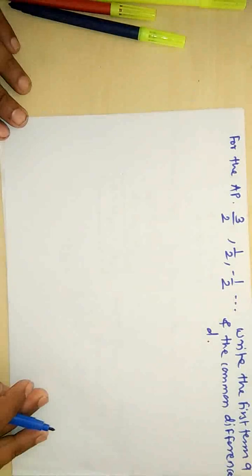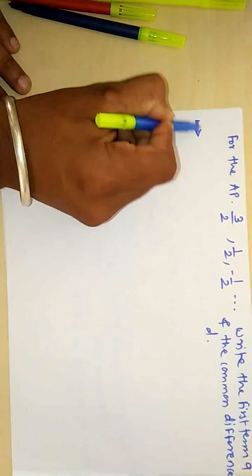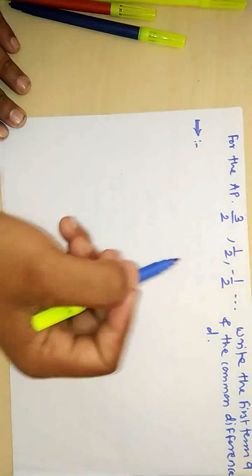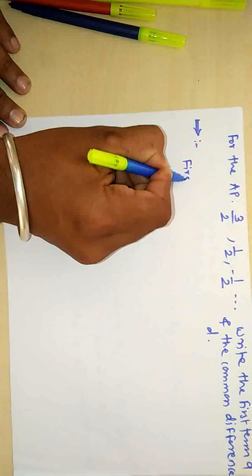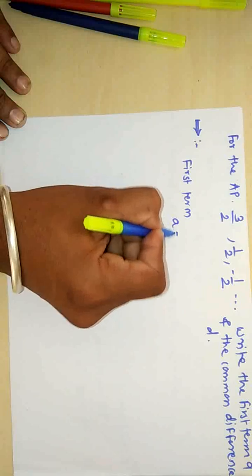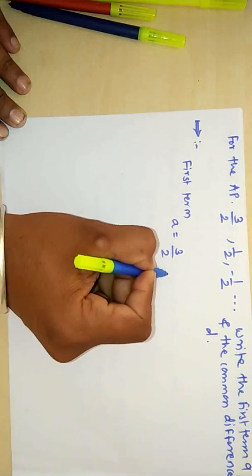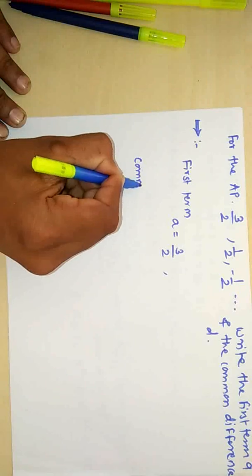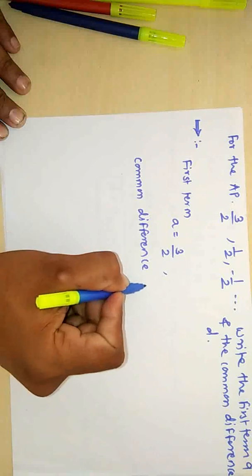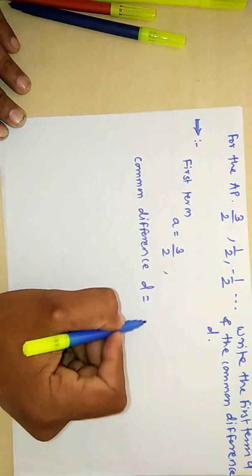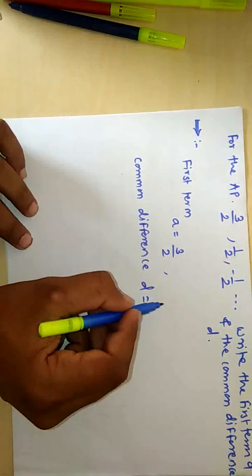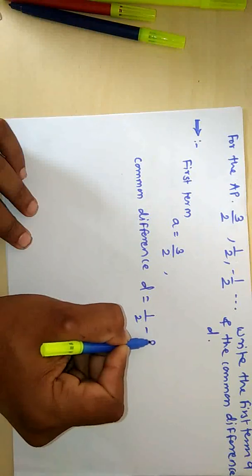Now look at the solution. You can write the first term directly from the above. You need not write 'first term'; you can directly use the short form A. A is equal to 3 by 2, and the common difference D is equal to 1 by 2 minus 3 by 2.